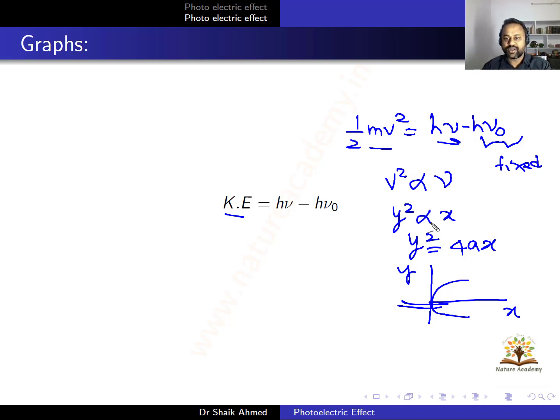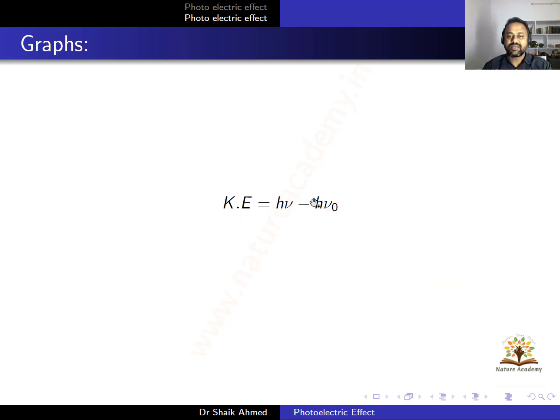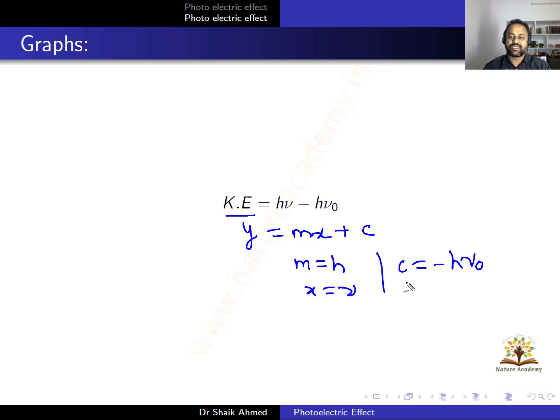Okay, so here my point is the velocity is dependent on frequency and the kinetic energy is also dependent on frequency. So look at this expression. KE is equal to h nu minus h nu naught. This is just like your y is equal to mx plus c. So what is y? Kinetic energy is y. What is m? m is equal to h. What is x? The x parameter is frequency, and what is c? Here c is minus h nu naught. So this is intercept, slope, and x coordinate and y coordinate.